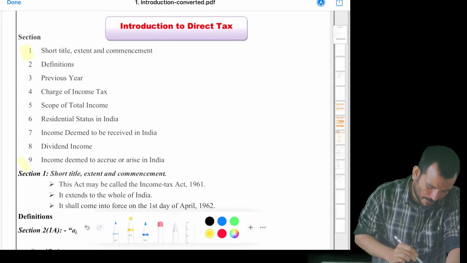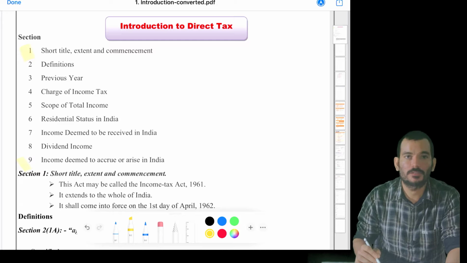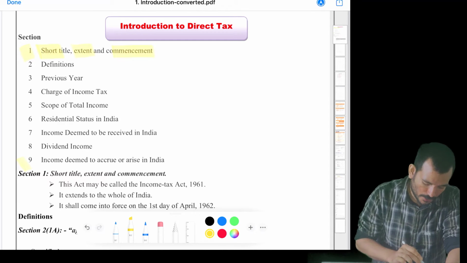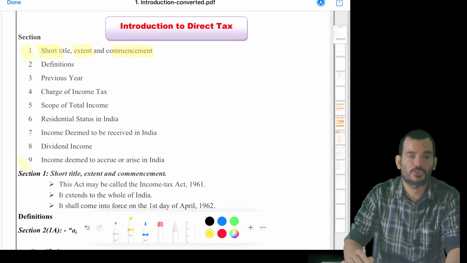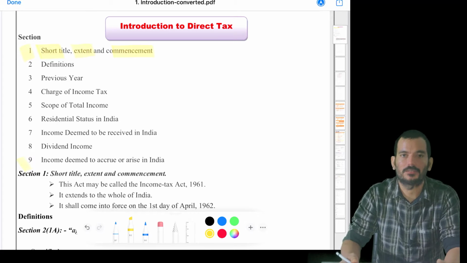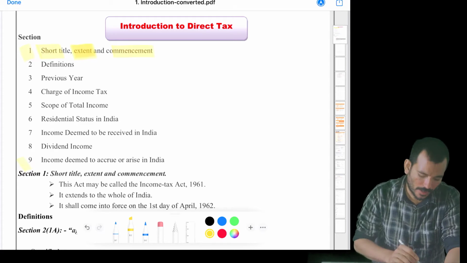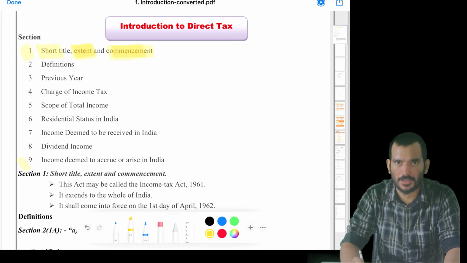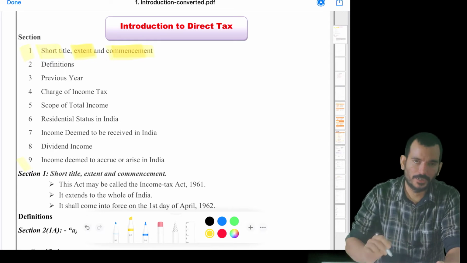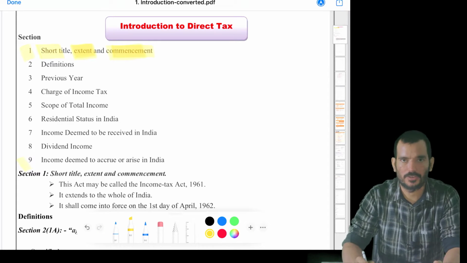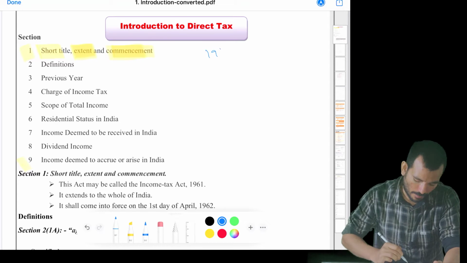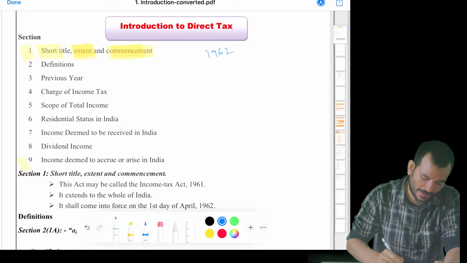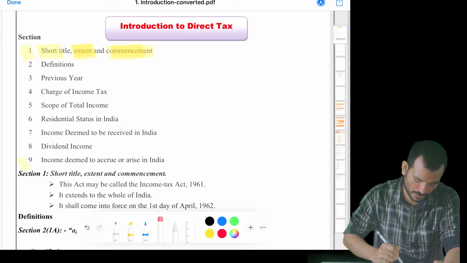Our agenda will be to look into these 9 sections. Short title, extent and commencement. Short title, we call this act the Income Tax Act 1961. Extent, it applies to all of India including Jammu and Kashmir. Commencement, it starts from the first day of April 1962. Remember, it is 1962 but not 1961. Don't make that mistake if it comes in the bits.